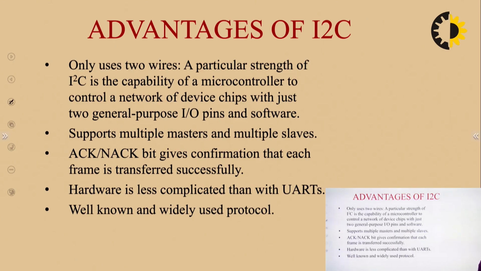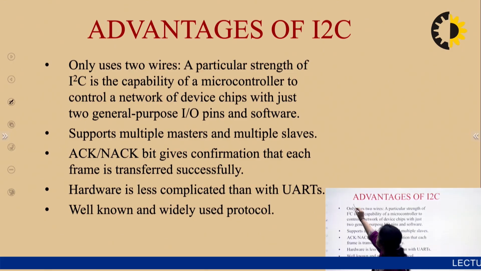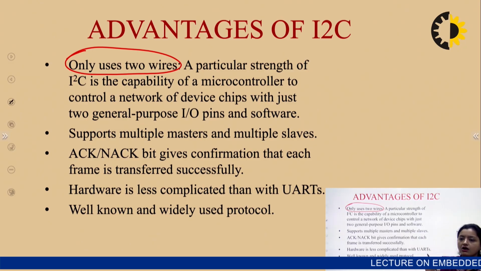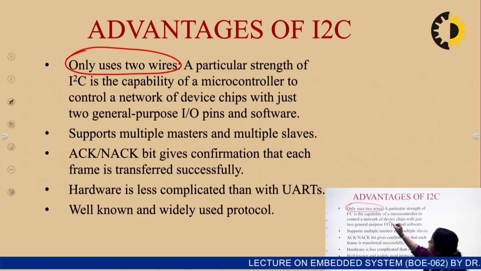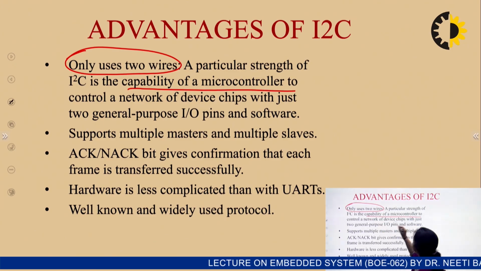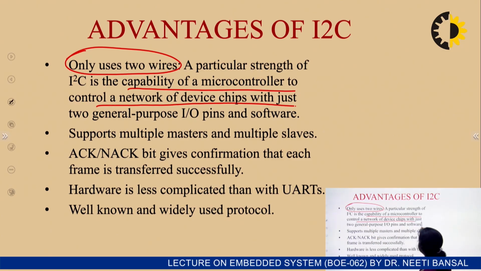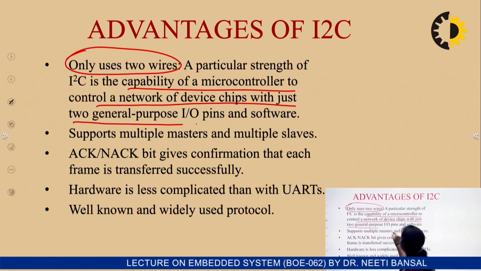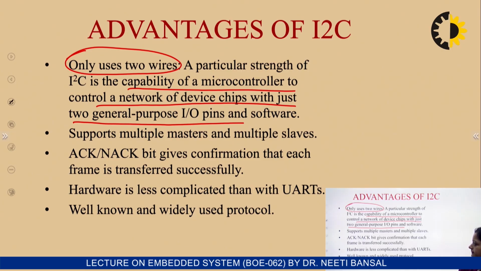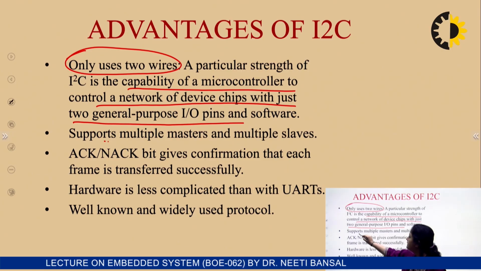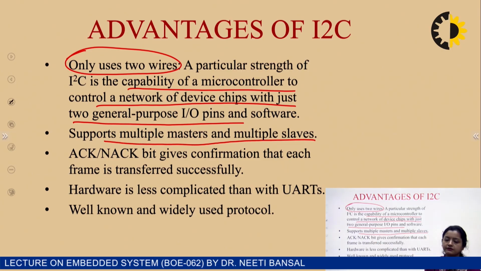What are the advantages? सबसे पहला advantage, it uses only 2 wires. केवल 2 वायर यूज हो रहे हैं, एक डाटा के लिए, एक क्लॉक के लिए. So the number of pins on the hardware will be small, low. A particular strength of I2C is the capability of a microcontroller to control a network of devices with just 2 general purpose input output pins. Okay, so it can support multiple masters and multiple slaves, which was not possible with SPI.